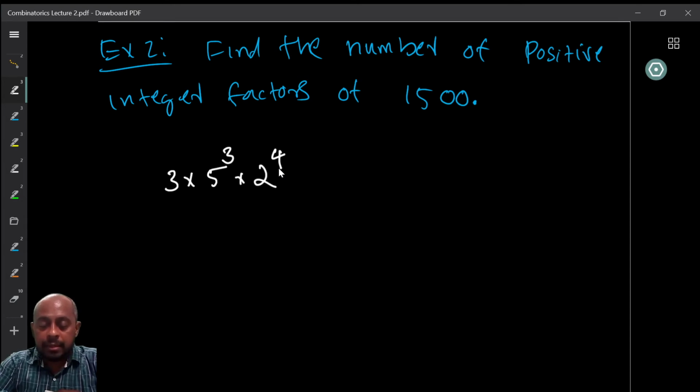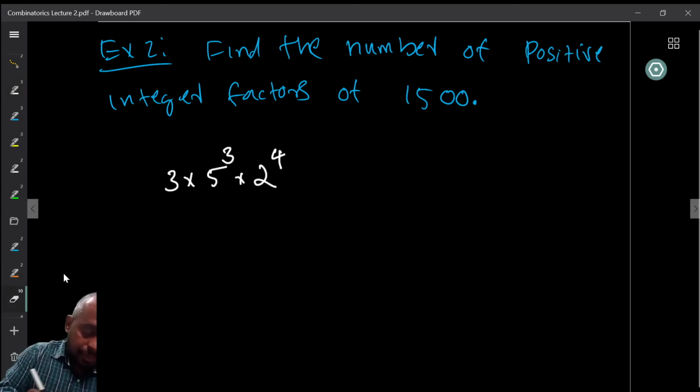Is it correct? 3 into 5, 15. Then I have 25 into 4, which is 100. Then another... no, 2 raised to 2. Okay, so 2 raised to, how many are there? Not 4, right?